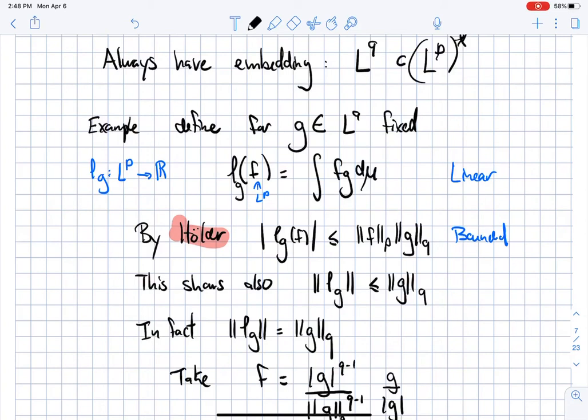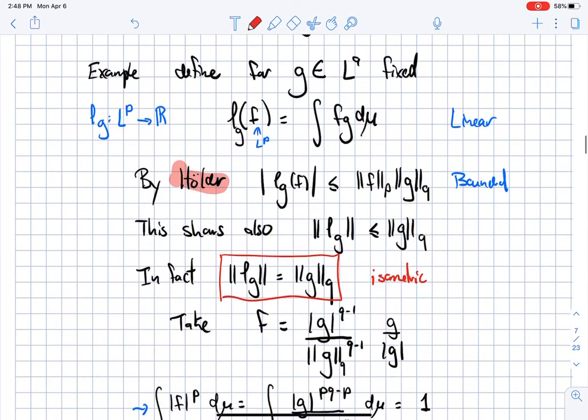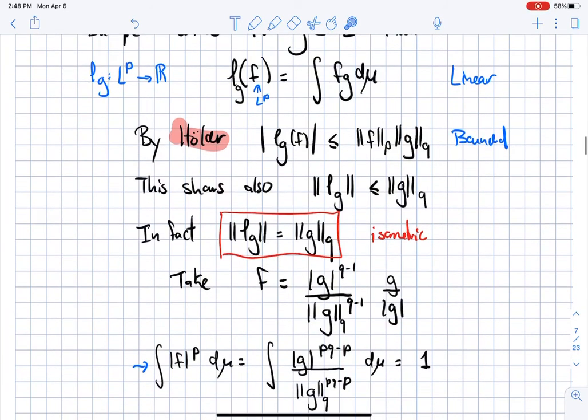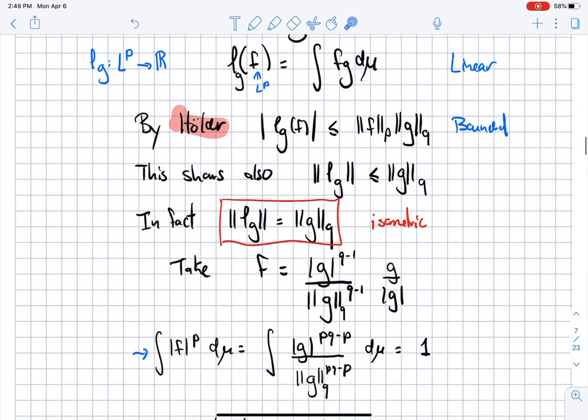Now, I told you that this was isometric, and in fact, the norm of L_g is even better than smaller or equal to the norm of g. It's actually equal to the norm of g. And this you have to be a bit clever. If you read and follow, at first you're like, oh, how do you think of that? Well, you just come up with a function f where you actually have an equality here. So you have to be a bit clever how you pick your function f. So you pick it like this.